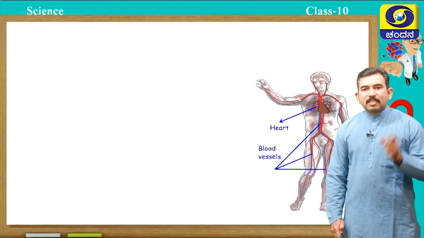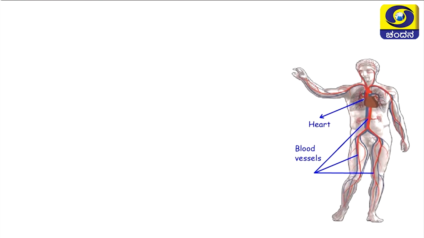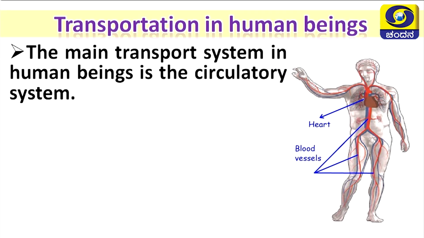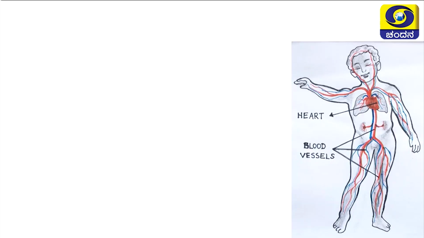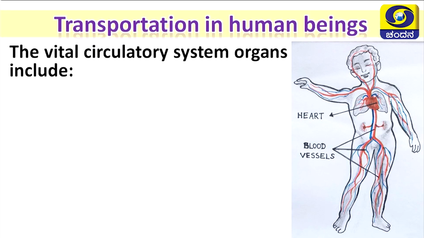Next, let us discuss transportation in human beings. The main transport system in human beings is the circulatory system. And this circulatory system comprises four main organs that have specific roles and functions. What are the four main organs present in human beings? Yes, you are right.